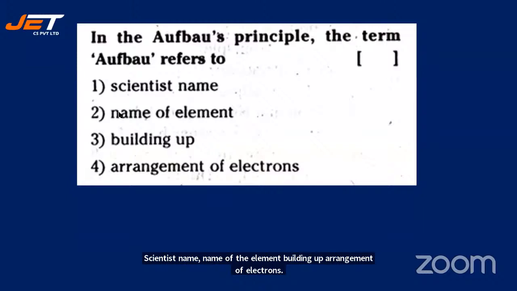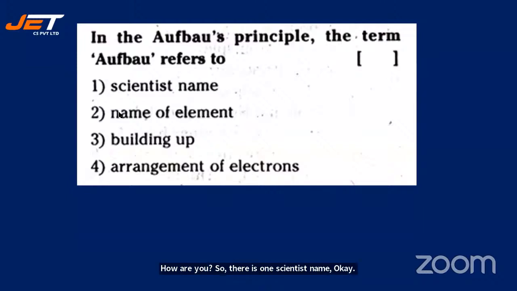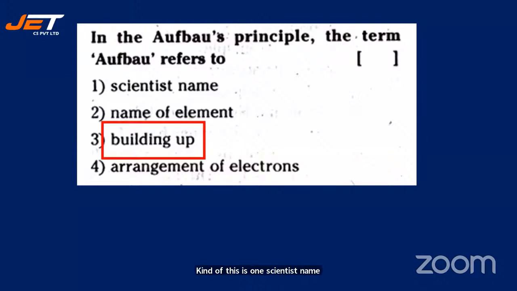Reddy says 4, Chaitanya says 1, Siddharth says 3, Harshvardhan also says 3, Chetan says 3, Pranavi says 1, scientist's name. See, Aufbau means building up. So that's not the name of the scientist. Pauli's principle and Hund's principle are the names of scientists. This is not, that word means building up.